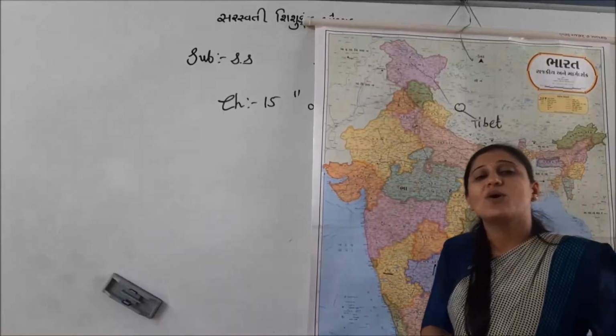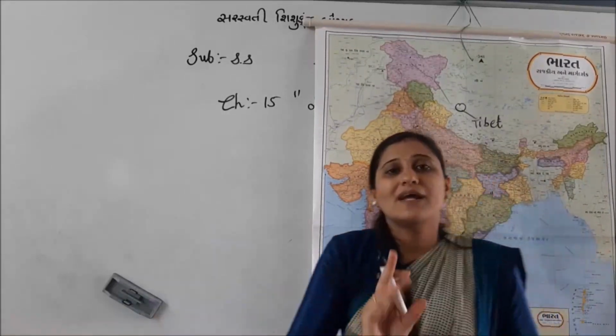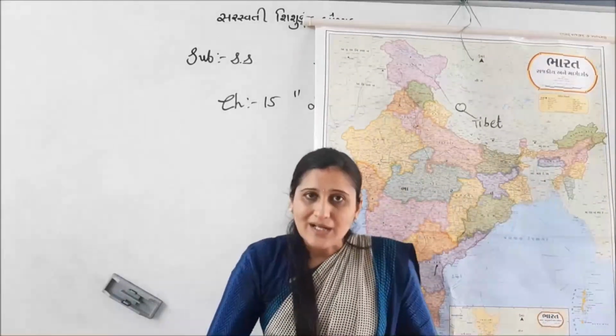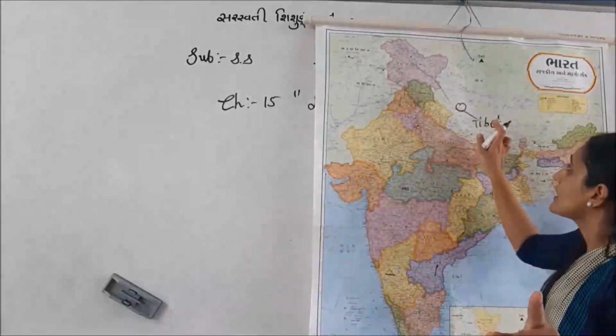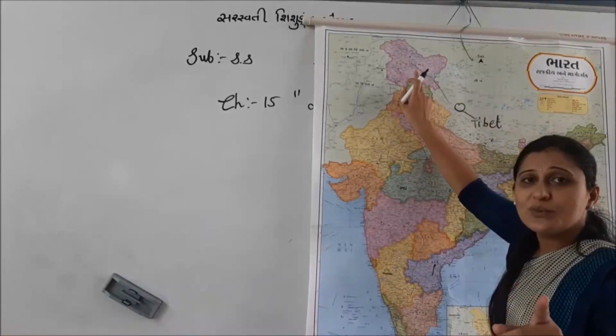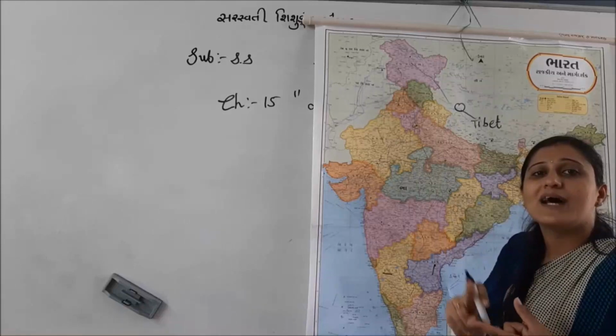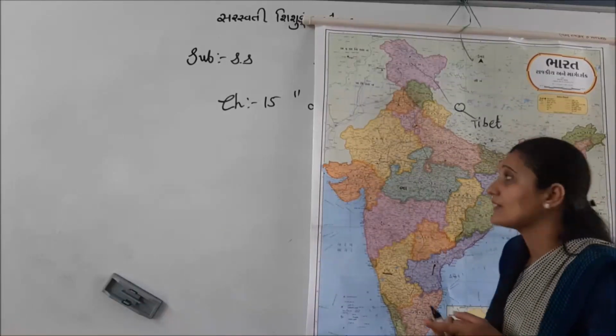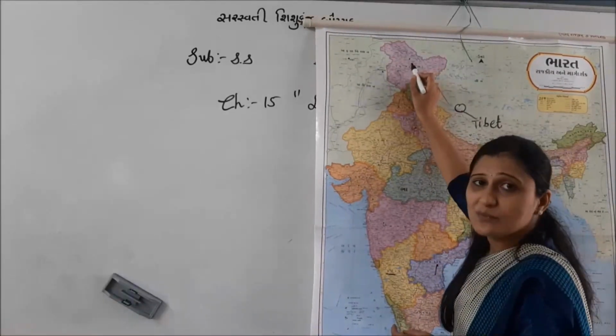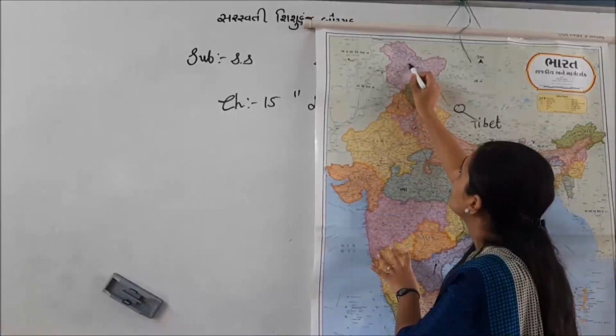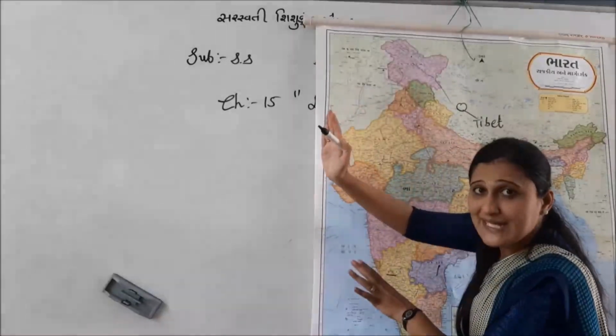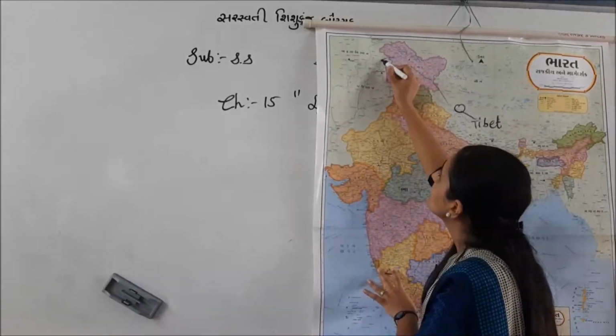Ladakh is a district of Jammu Kashmir. So from Tibet, China it goes to India, where Ladakh district of Jammu Kashmir. When it goes to Ladakh, Jammu Kashmir, then it moves to the west side and goes into Pakistan.